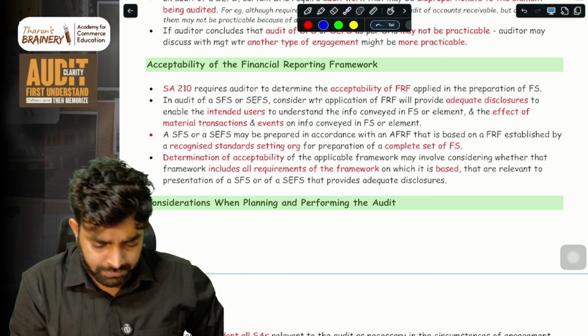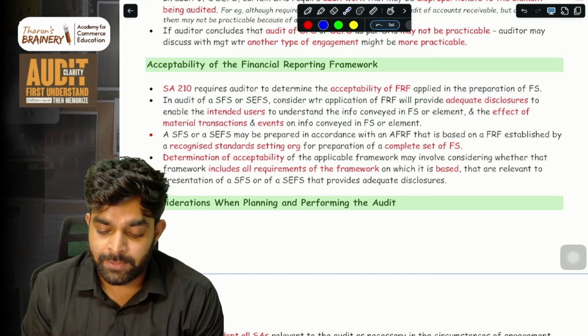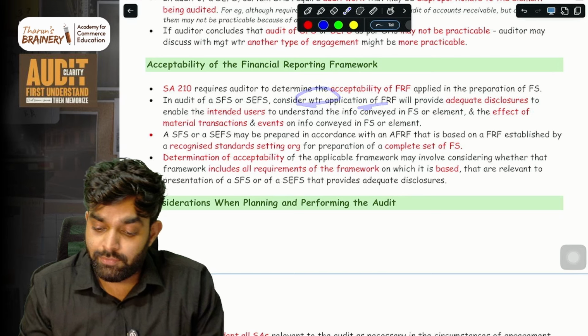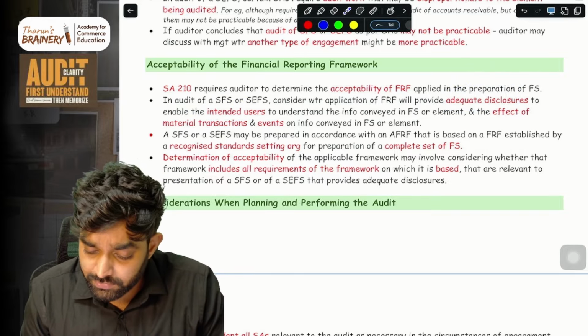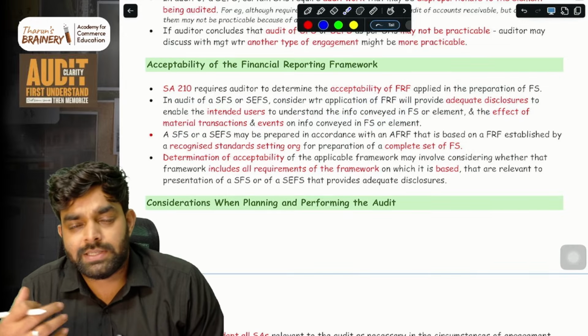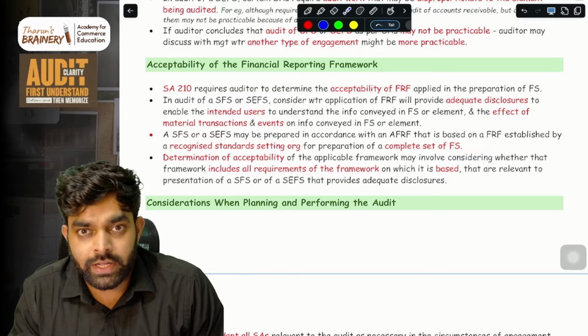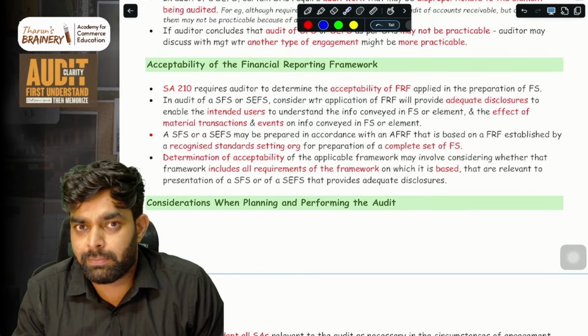Same thing there. Then in audit of SFS or CFS, consider whether application of the financial reporting framework will provide adequate disclosure to enable the intended users to understand the financial statements and the affected transactions. Whether the SFS you are auditing is as per the proper applicable financial reporting framework, it is there or not.